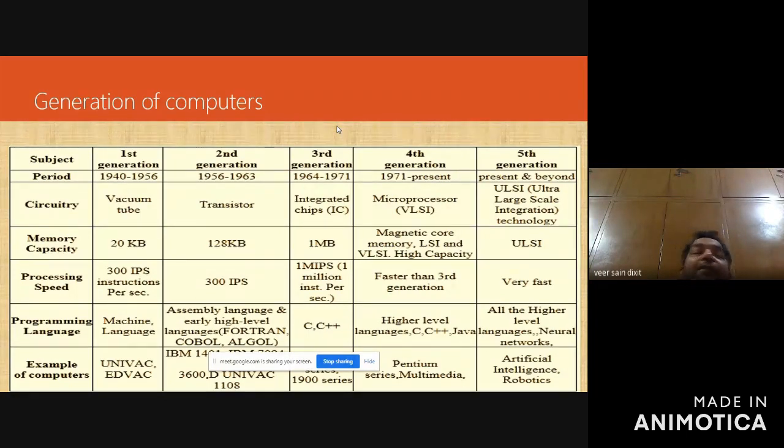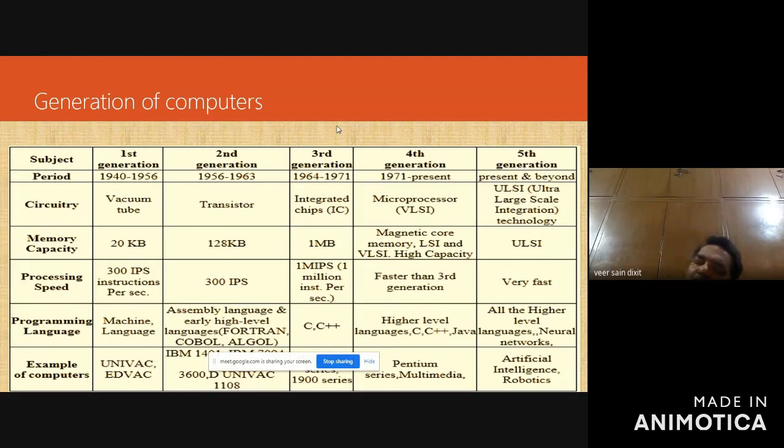Or you can say in polynomial time. N log n is polynomial time. Whatever instructions are executed by your human brain, they are executed in n log n time. That is also known as polynomial time. You can understand this with an example.